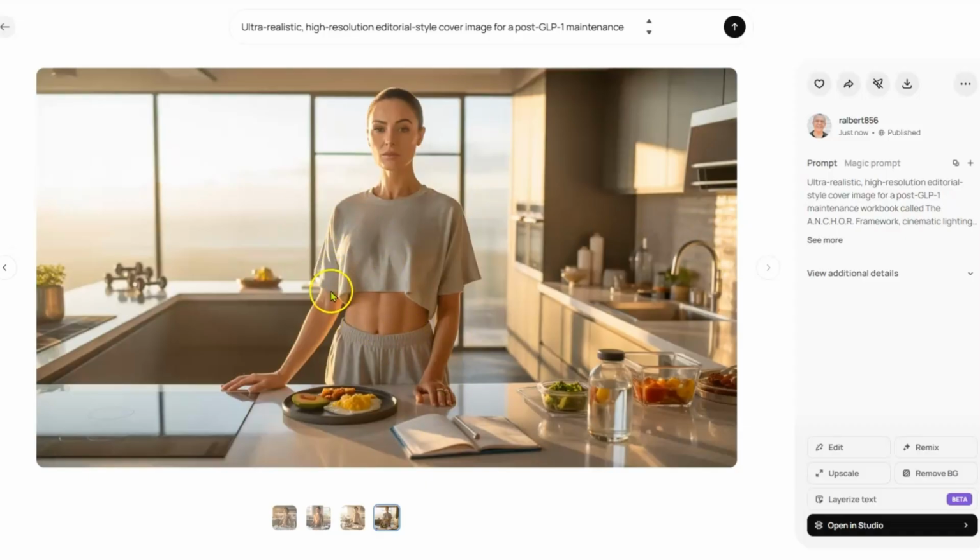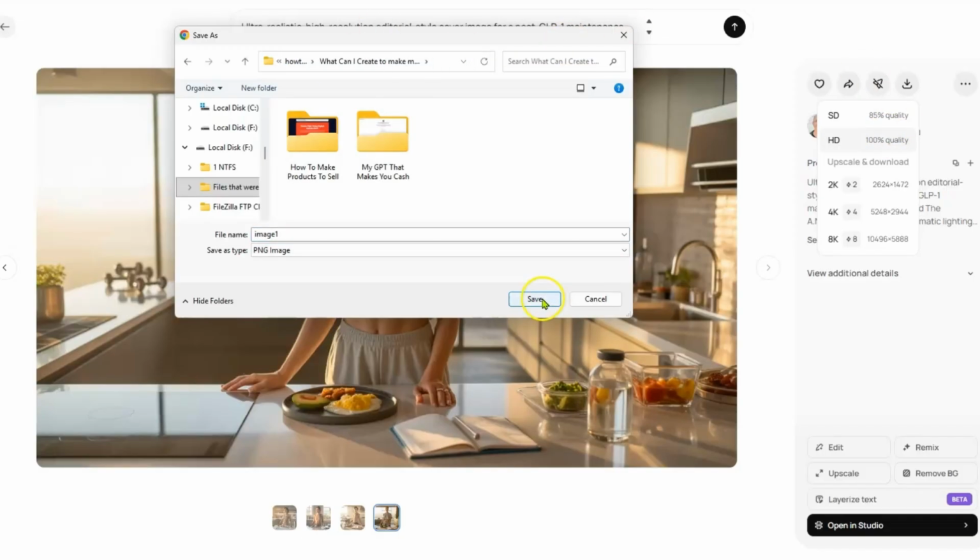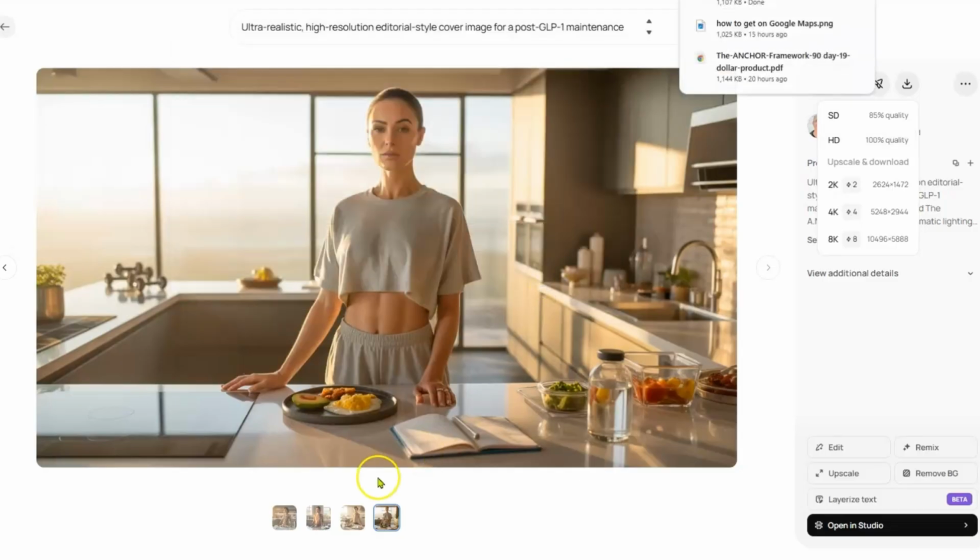But we're going to save these images, so you can come back to Ideogram, and if you like this image, you can just click here on the download. You can save it as SD or HD. I always download it as HD, and I'm just going to call it image 1, and I've got to put it in the right folder. I'm going to put it there. And you would do that with the other images if you wanted to save them.